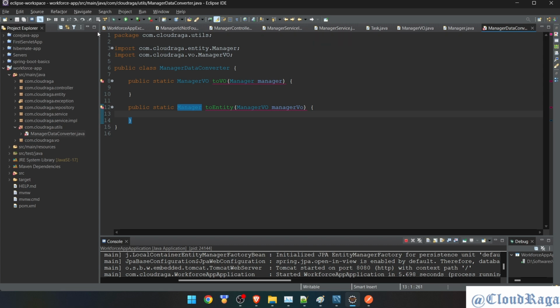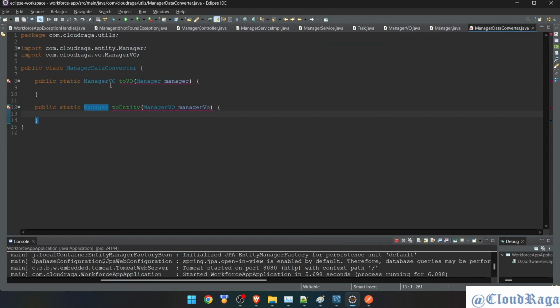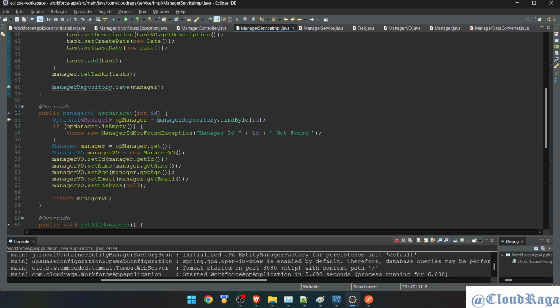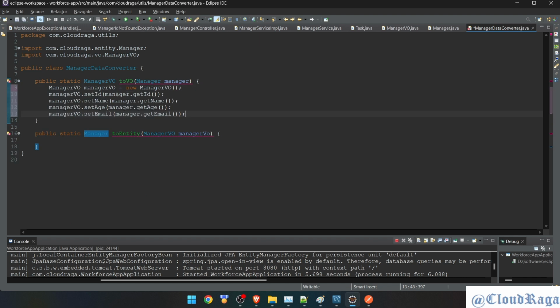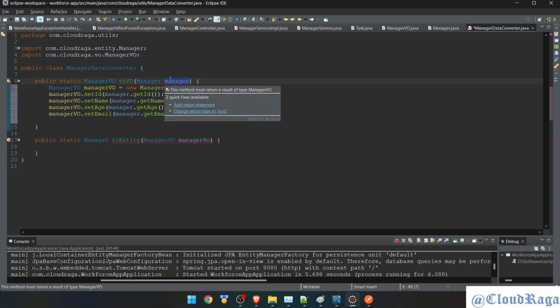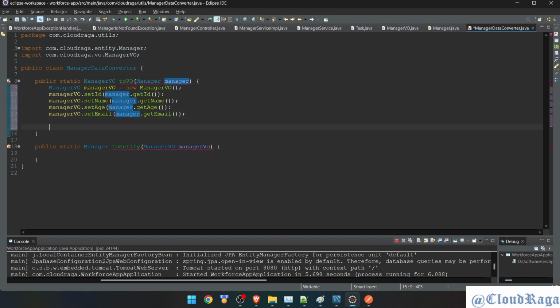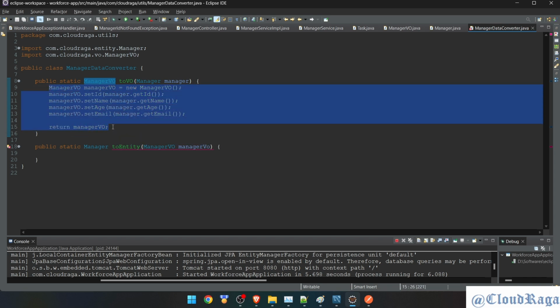Now I'll go back to the previous impl file. Let's see which code returns manager view. Manager view. Okay, here it is. So I need to get these details for now. Copy it. Going back here again, I'm not entertaining tasks here. So manager is here. It will get all these details, and once it is initialized, I can say return manager view. Done. So one utility method is ready, which is all about manager, no sign of task.